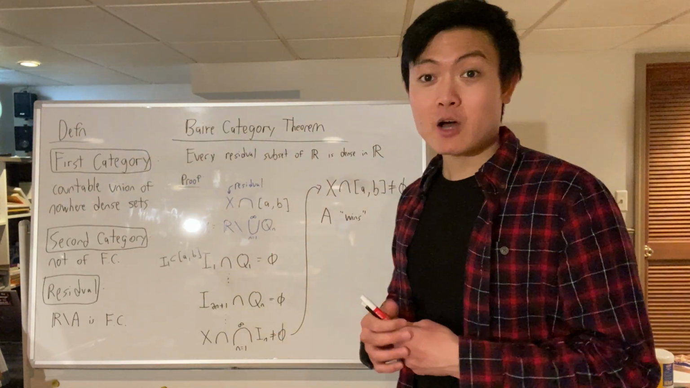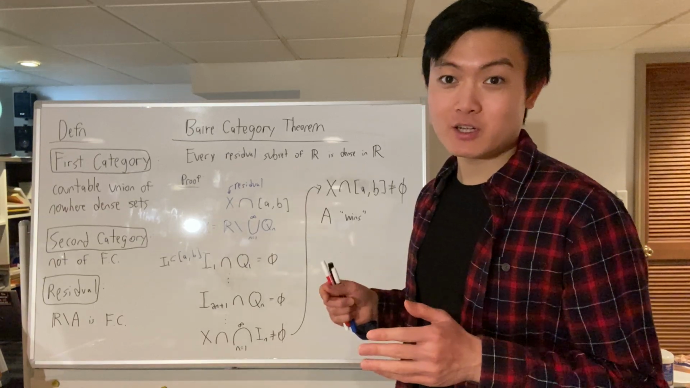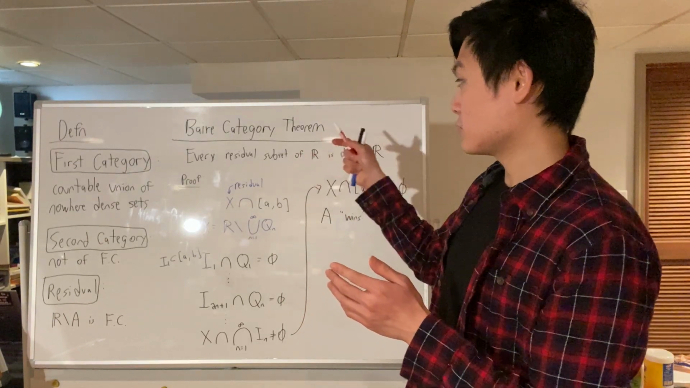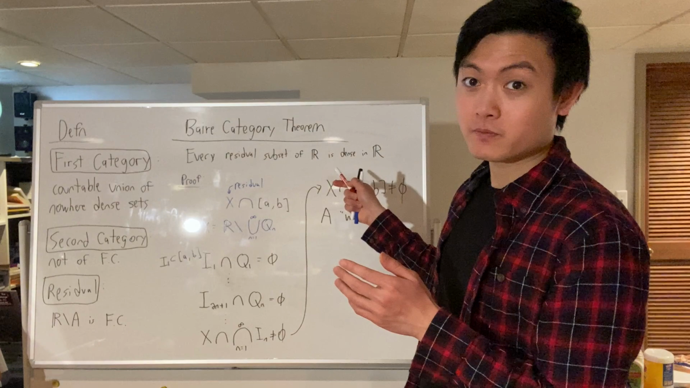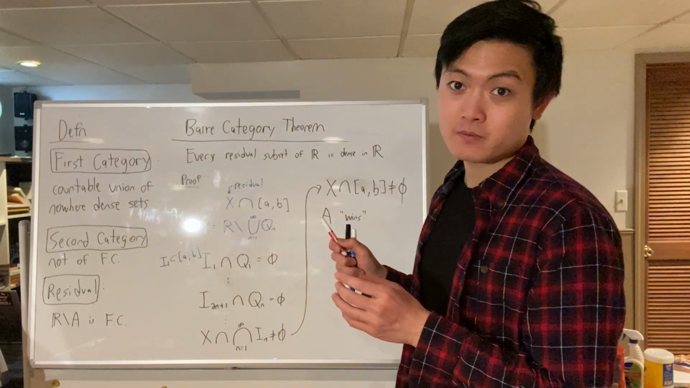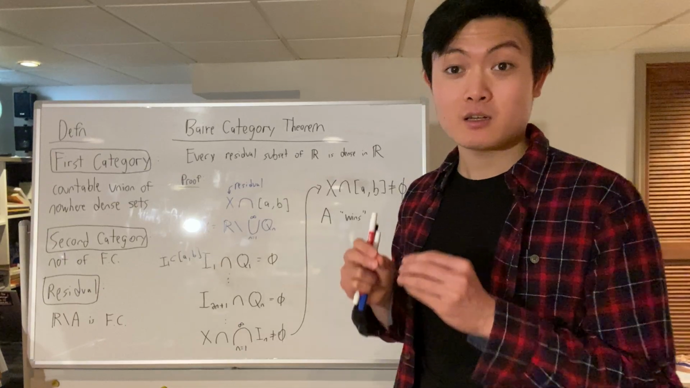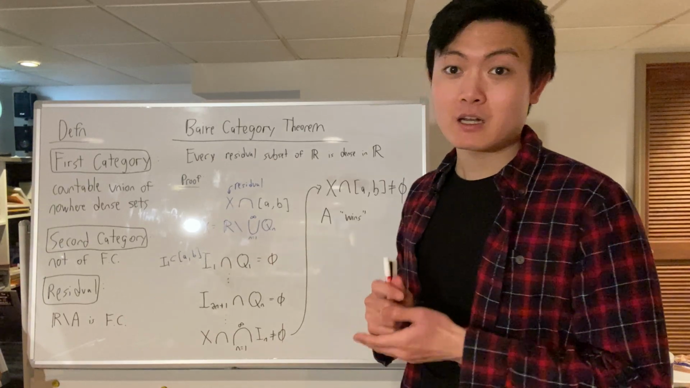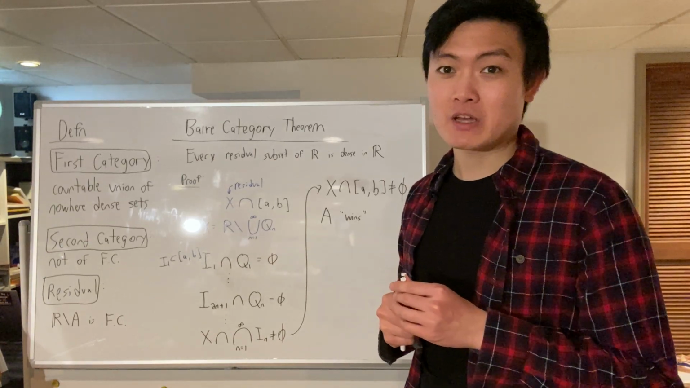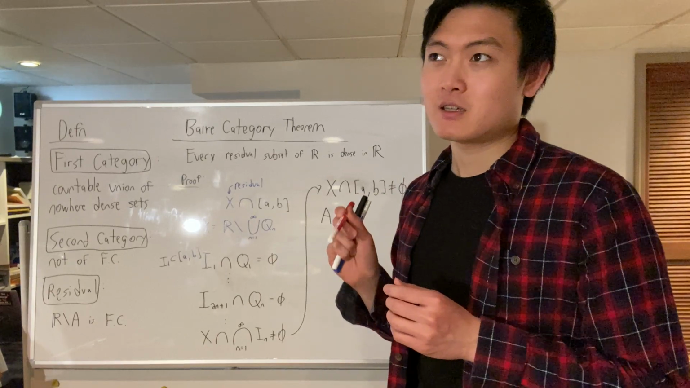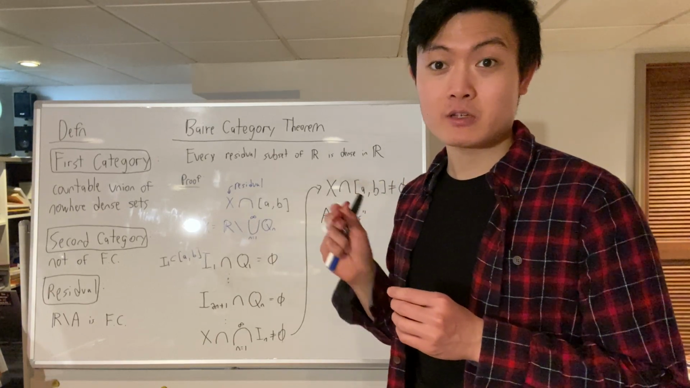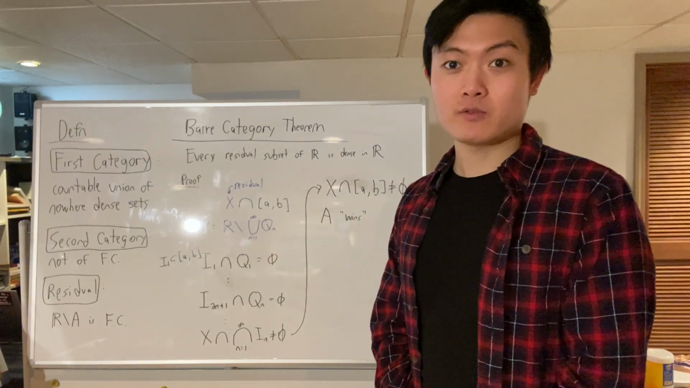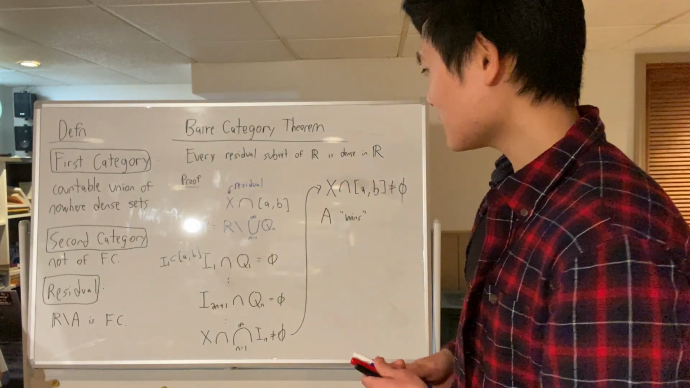And so now we can get to the heart of this video. The statement of the Baire Category Theorem is that every residual subset of R is dense in R. And so if we can show that every residual will be dense, then we have proved the Baire Category Theorem. And I do want to mention, for some of the more advanced people, that there are different definitions of the Baire Category Theorem, and you might have seen it expressed differently, but they should be equivalent. Okay, so let's get started.